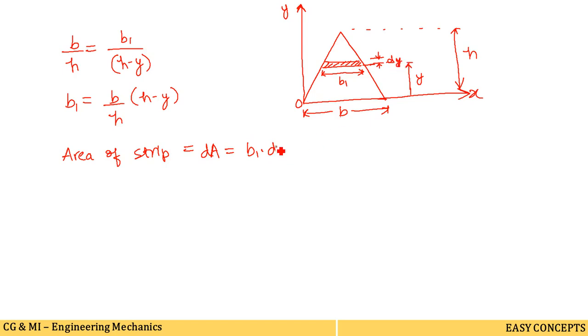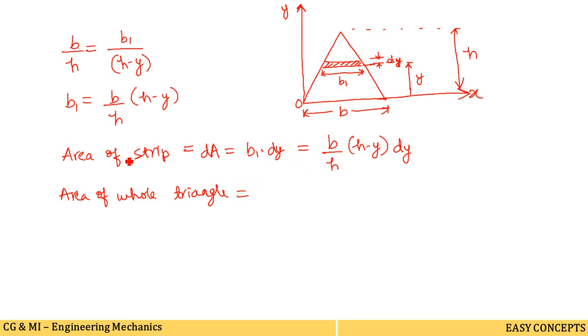So b1 into dy, and we have found the b1 value, so placing here b by h into h minus y, and writing this dy like this here only. So the area of the strip we have calculated in this way: b by h into h minus y into dy. Now writing the area of the whole triangle.